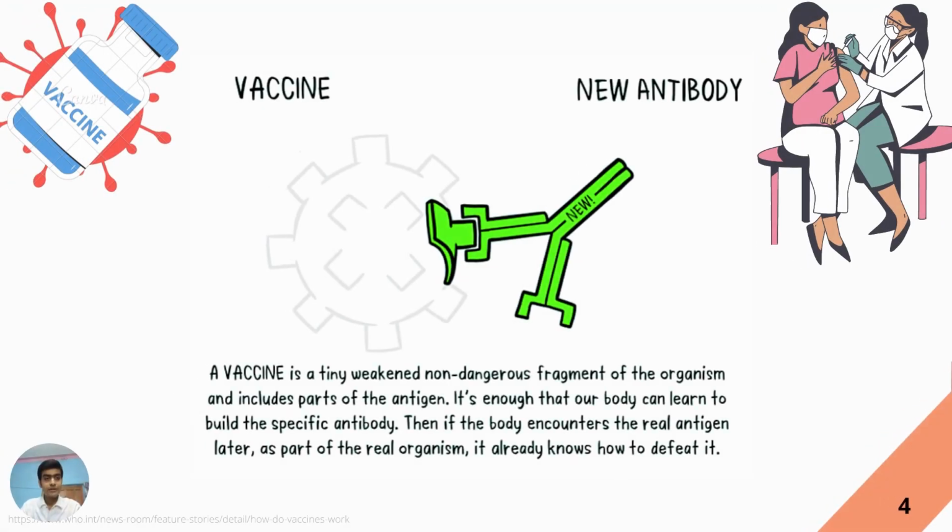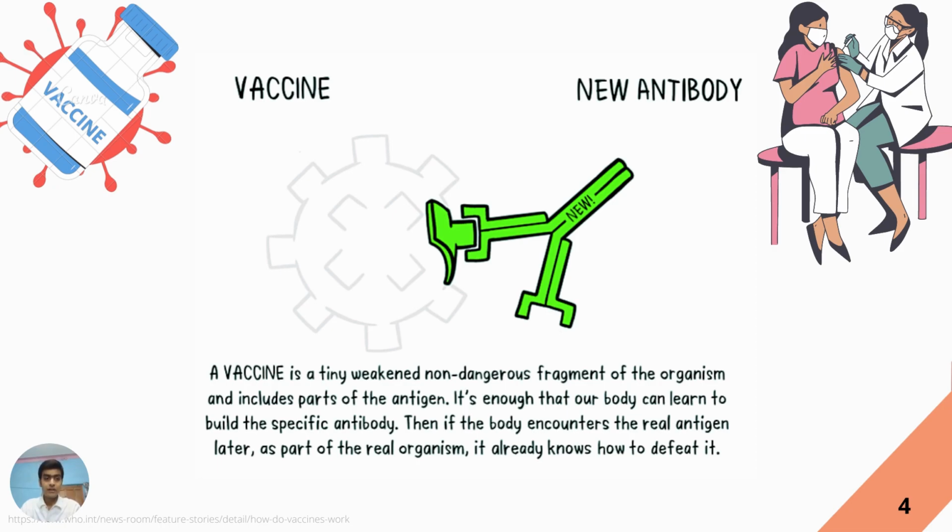And now we will see what a vaccine is. Vaccine is a tiny weakened non-dangerous fragment of the organism and includes parts of that antigen. It's enough that our body can learn and build specific antibody from introducing the vaccine. When we get the vaccine, our immune system responds the same as when a foreign particle enters into the body.